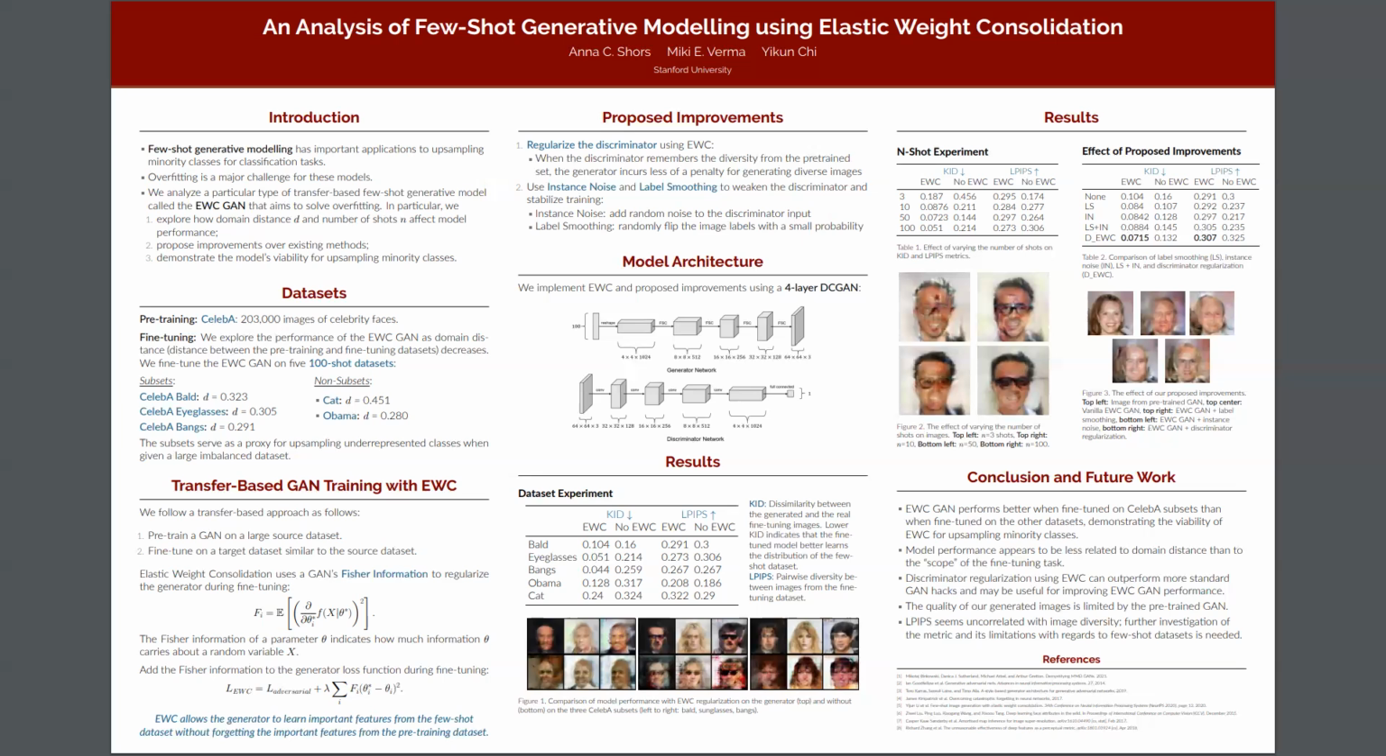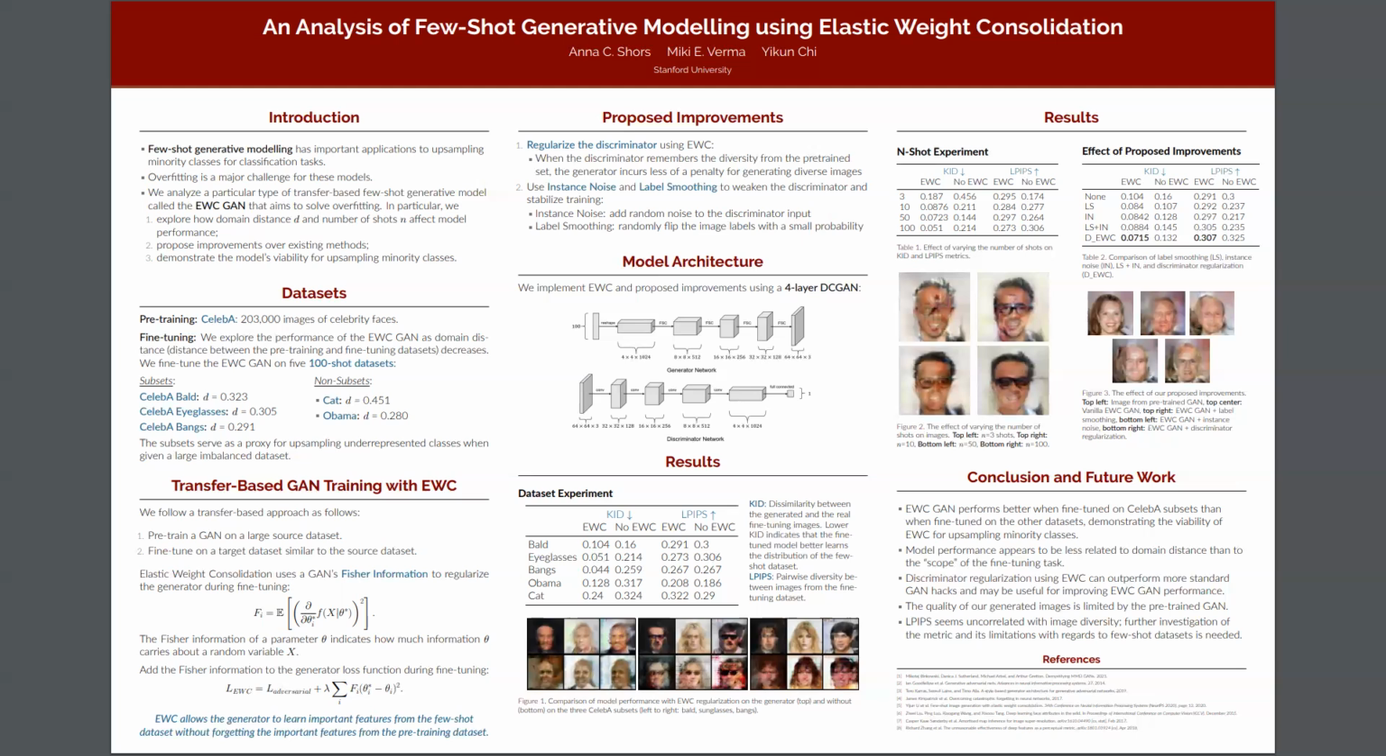Next, we look at the effect of varying the number of shots on model performance using the eyeglasses dataset. As we would expect, model performance degrades as the number of shots decreases, but we note that the EWC GAN still performs quite well for even very small datasets, suggesting that this method may be useful even in very imbalanced class settings.